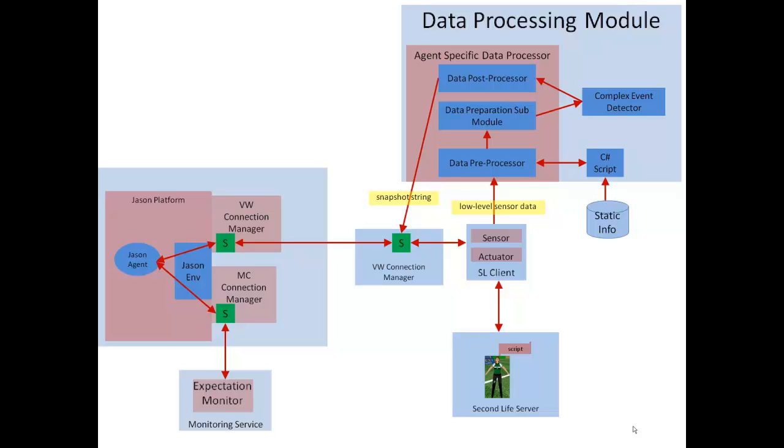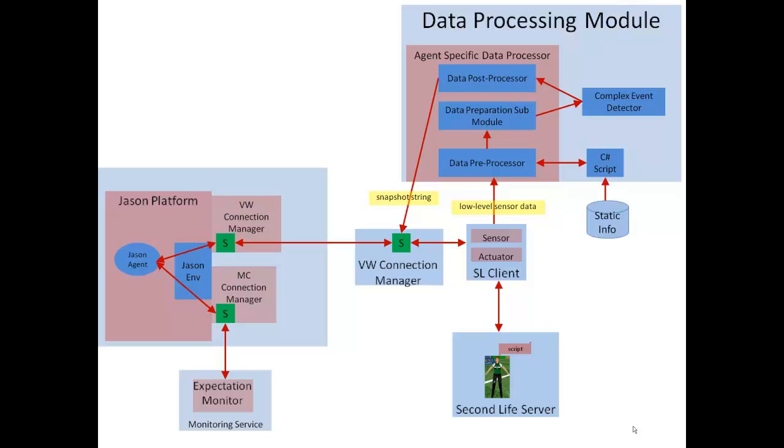Using a Second Life client interface, we have connected the data processing module with Second Life. With the Virtual World Connection Manager, any agent system can be connected with Second Life. This we demonstrate using the JSON BDI agent development platform. When an agent is deployed in Second Life, the corresponding Second Life client receives low-level sensor data. These include movement, animation, and message information.